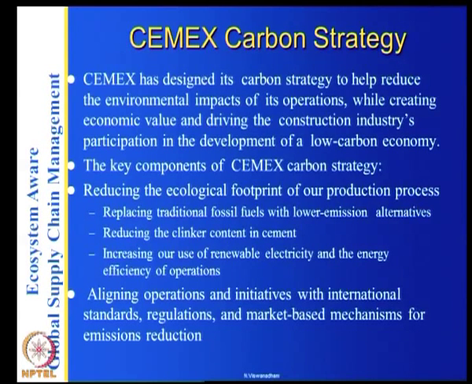So, whatever people are doing, whatever the standards, ISO 14000, whatever, they are following this kind of standards.